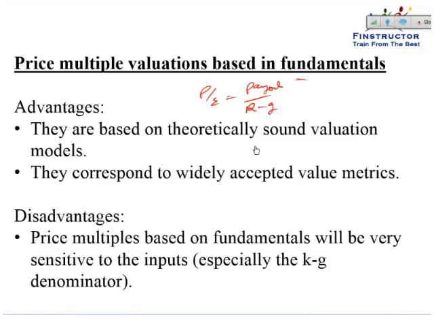So again, theoretically, it's the right way of valuing, that is discounting back cash flows. And they also correspond to widely accepted value metrics and are used in the analyst community. So these are some advantages.